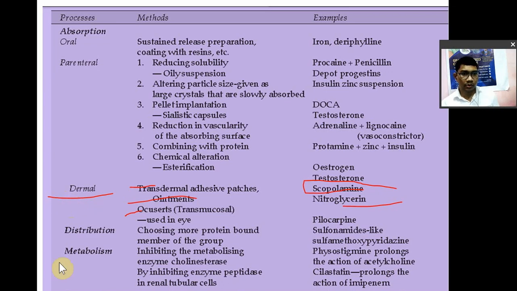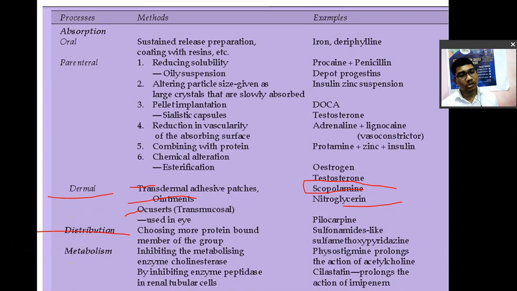You can also increase the duration of action by altering the distribution process. If a drug is very less bound to plasma protein, what will happen? It will be absorbed and distributed, and it will be metabolized faster. But if you increase the protein binding of the drug, what will happen?